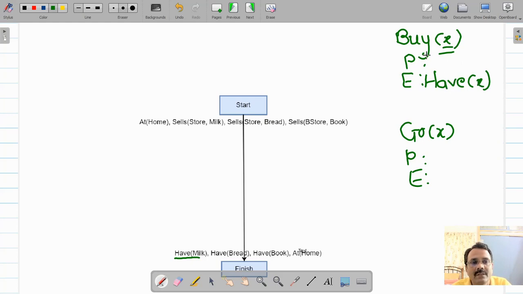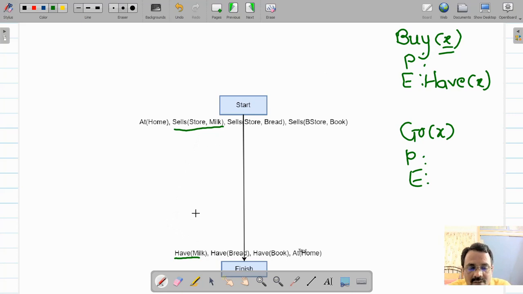For that purpose there are two preconditions: that you should be at the store, and second, the store should be selling that milk. Store sells milk is true, so one of the preconditions of buy X is satisfied, but you should be at the store, which is not satisfied. We will see that afterwards, but at least you will have milk. So if you introduce a step buy milk, then you can have milk.